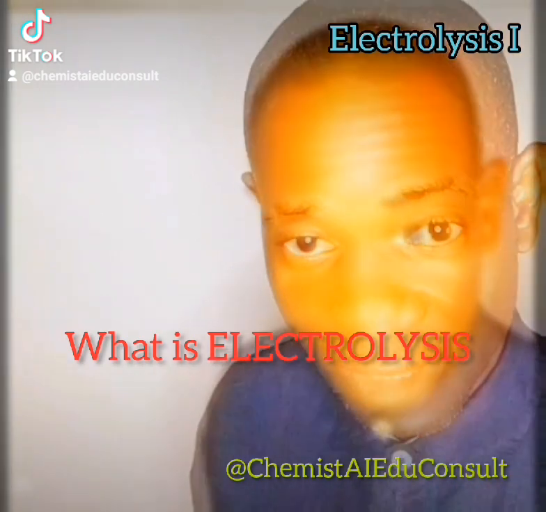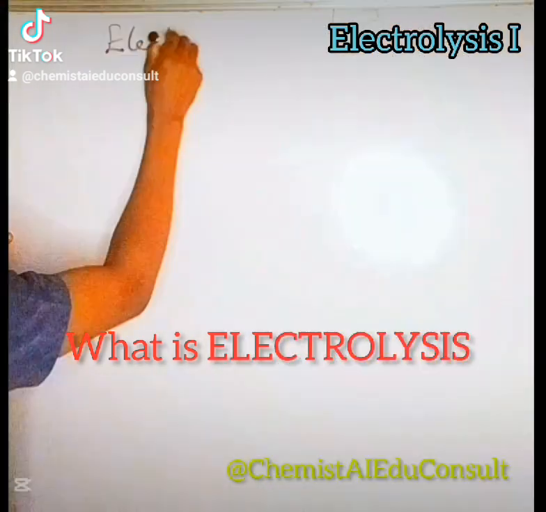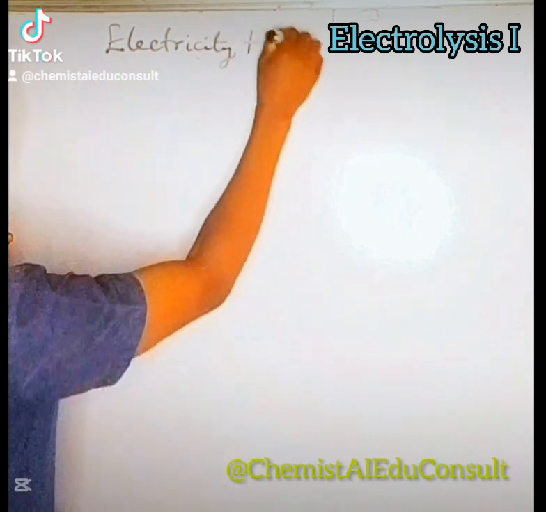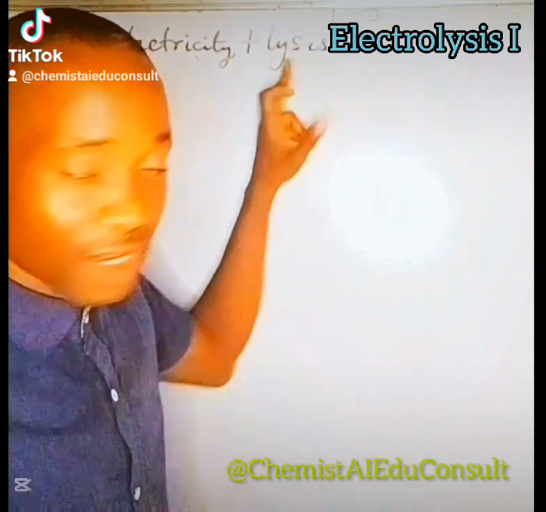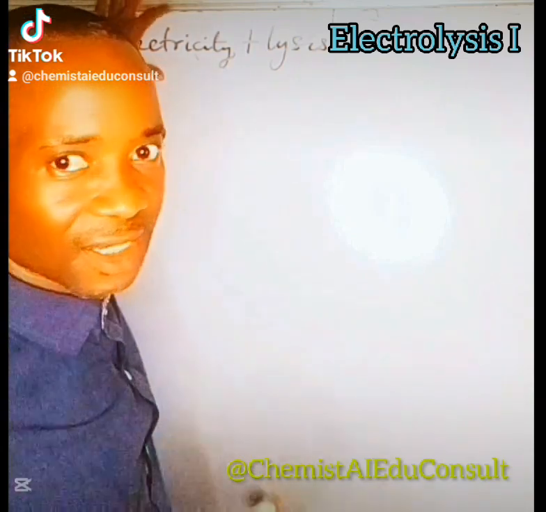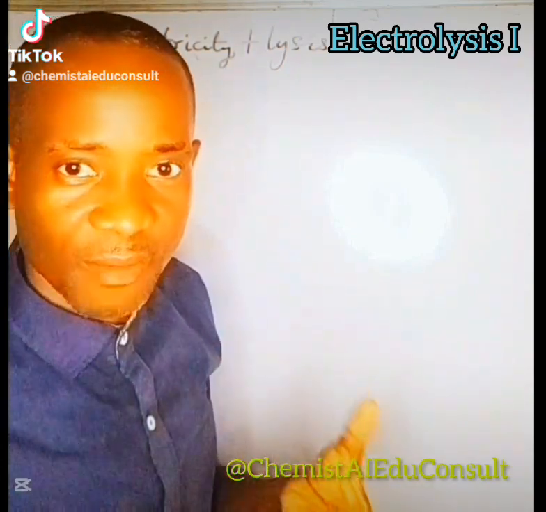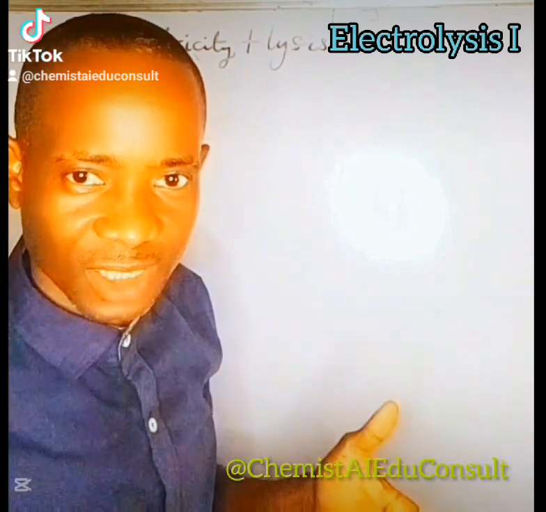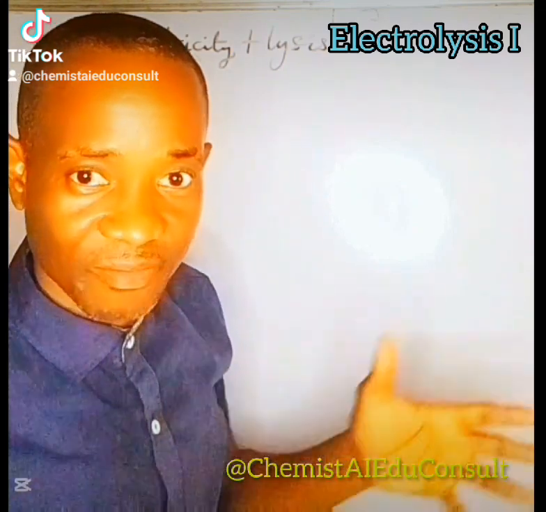Etymologically, electrolysis is gotten from two words: electricity and lysis. Lysis means to break down. So when electricity is passed into a molten substance, molten is the same word as melted.